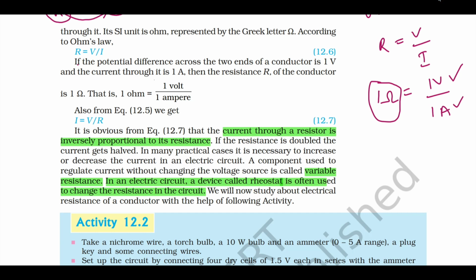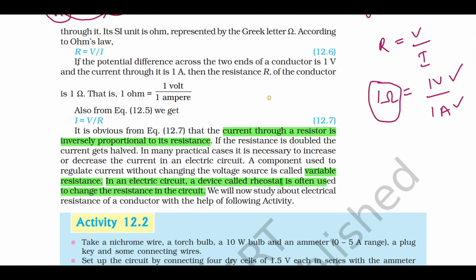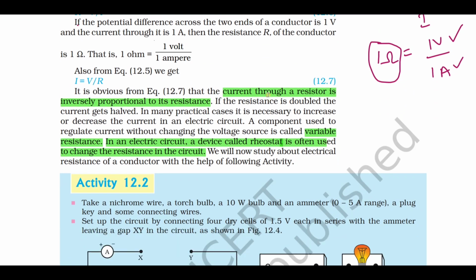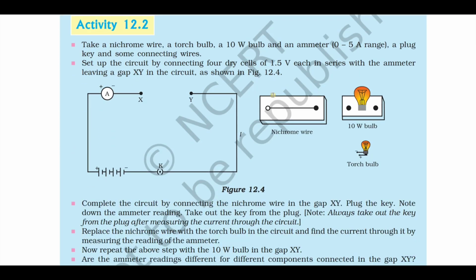To score good marks in science, you need a lot of patience. You should attend today's class completely, then only you will get all the questions. See, what is a rheostat? A rheostat is a component or device used in an electric circuit to change the resistance in the circuit. Why do we need to change this resistance? To change the value of current, to increase or decrease it.